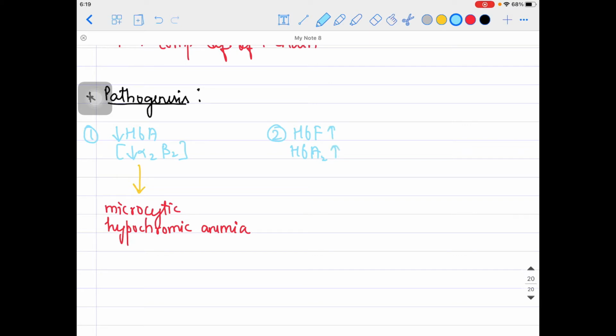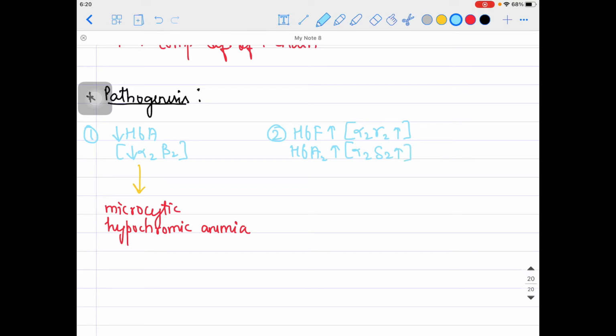Comparatively, HbF and HbA2 are increasing, because HbA is decreasing. For revision, HbF is alpha 2 and gamma 2, so it will be increasing, guys. HbA2 is alpha 2 and delta 2, so it will also be increasing, right?